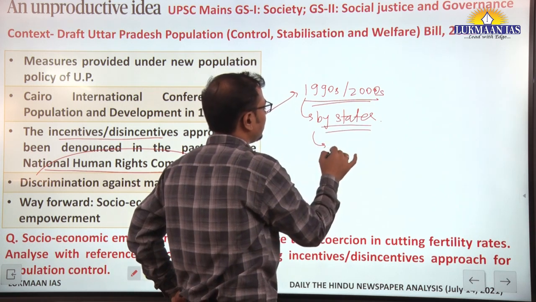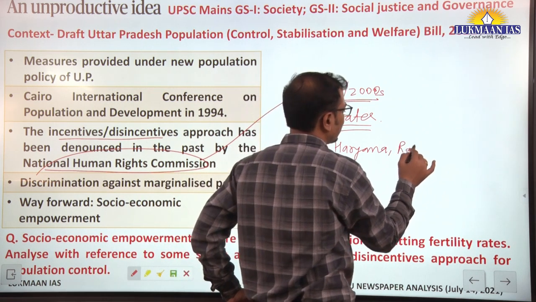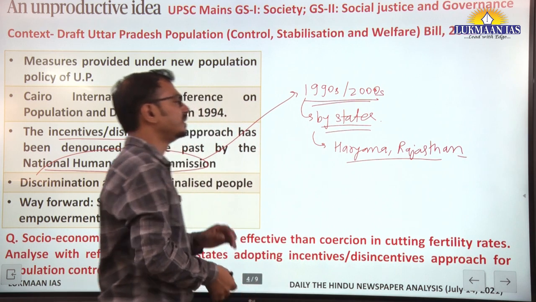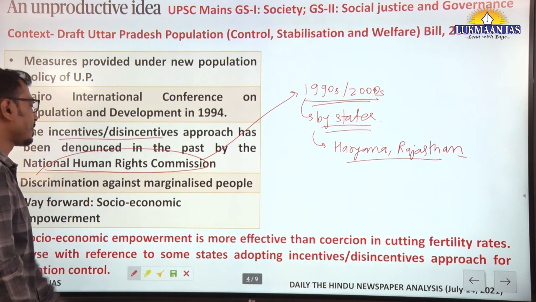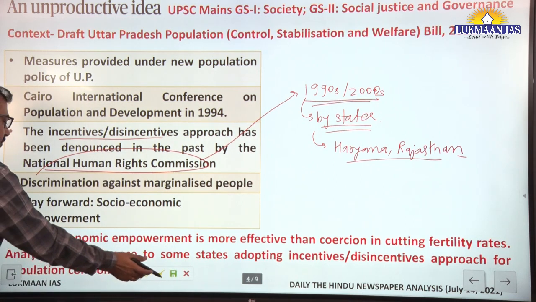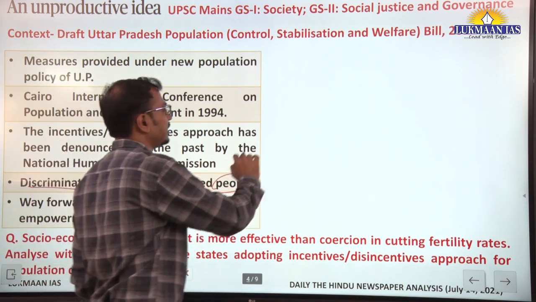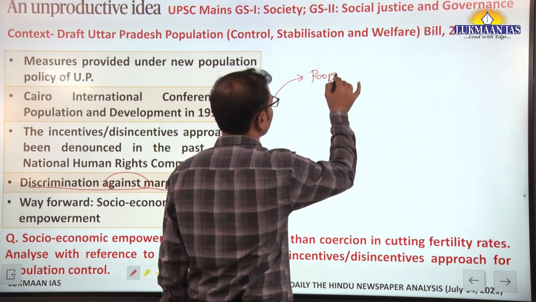For example, the Haryana government and the Rajasthan government also brought similar policies during the 1990s, and they were criticized by NHRC at that time.